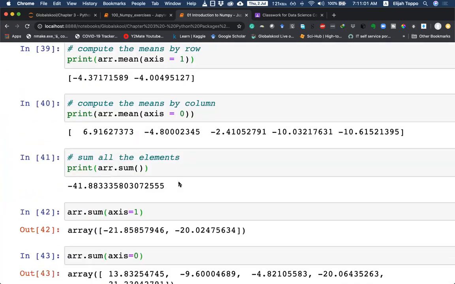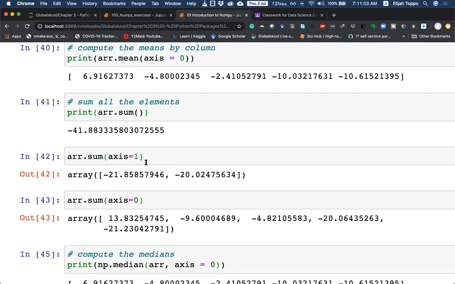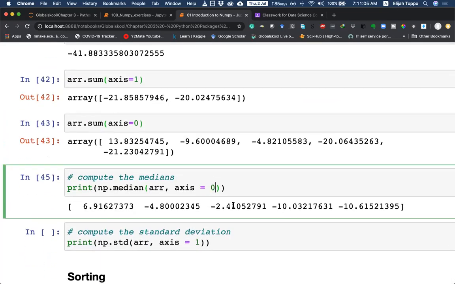Let us verify. So if we take median on axis 1, we see that minus 0.1575 is actually the middle value. So these statistical terms are something of importance for us, especially when we look at data science.